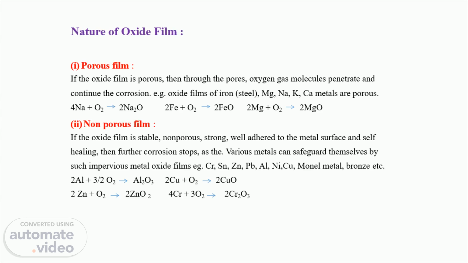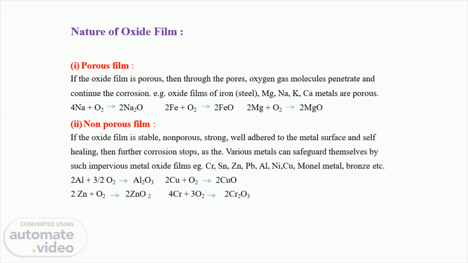If the oxide film is porous in nature, then when it is exposed to the atmosphere, oxygen molecules penetrate through the pores, and this penetration continues until the complete metal undergoes the corrosion process. Examples are magnesium, sodium, potassium, and calcium metals. The metal oxide film forming in this case is porous in nature. So in the case of a porous film, we cannot save the metal from further corrosion.